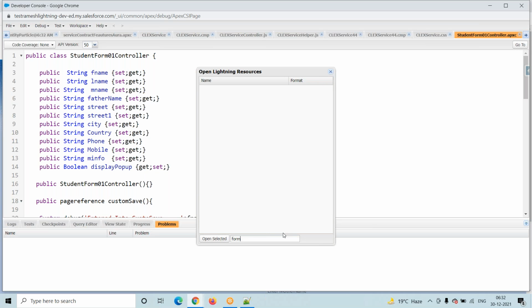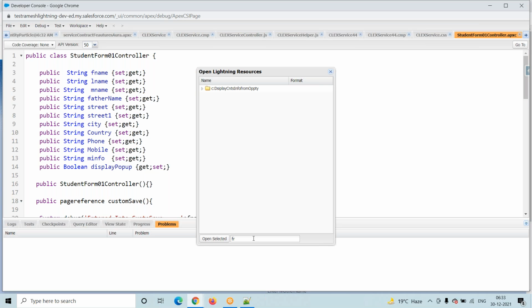Form, see here, it is not coming. Why is it not coming? Because I'm searching with small letters, but my Lightning component name is FormCreation, where F is a capital letter. So it is not coming. Why is it not coming?